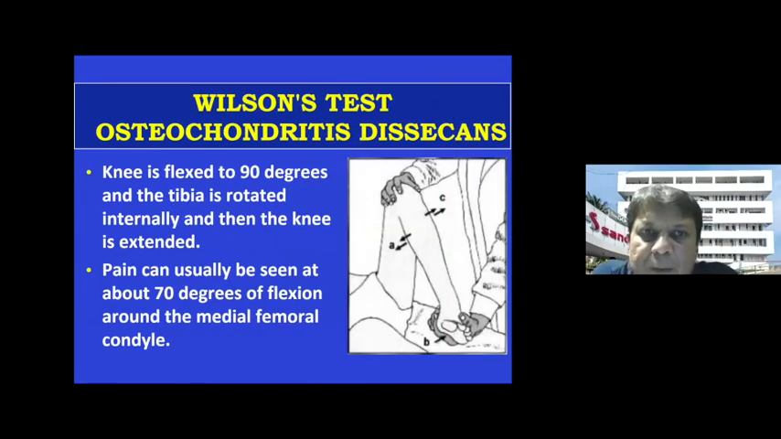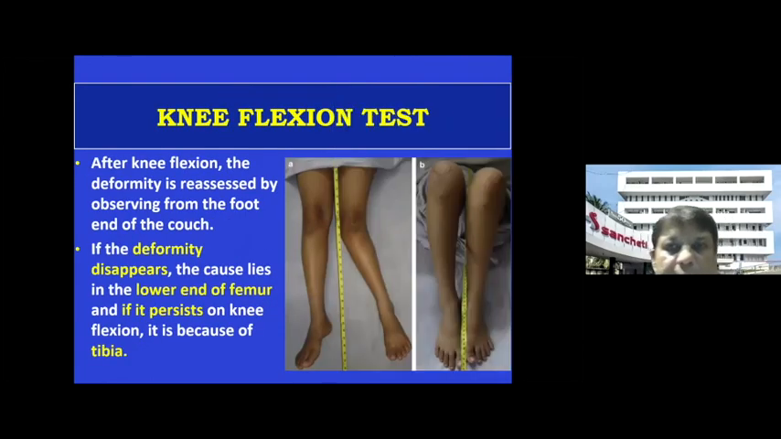Coming to the last few special tests is the Wilson test. This is for osteochondritis dissecans. Again, not commonly done, but some examiners may ask you. The knee is flexed to 90 to 100 degrees and the tibia is rotated internally. This is where most commonly the osteochondritis dissecans is, and it comes in contact with that lesion and the patient gets pain. Then you slightly externally rotate the foot, and the pain goes off. If the pain goes off when you do the external rotation, then it is a positive Wilson test. That means it could be some chondral lesion on the medial femoral condyle.